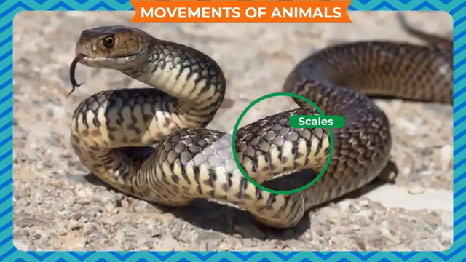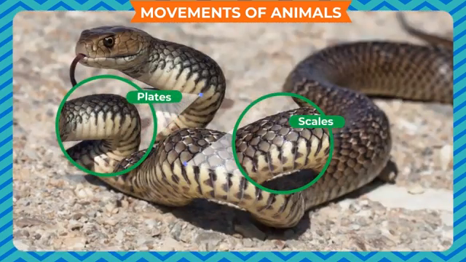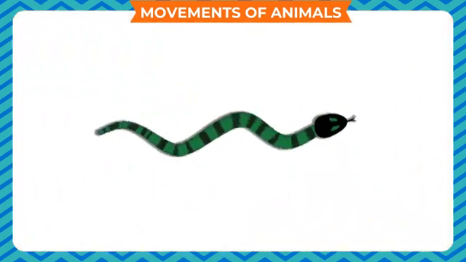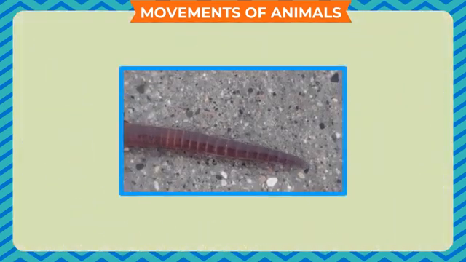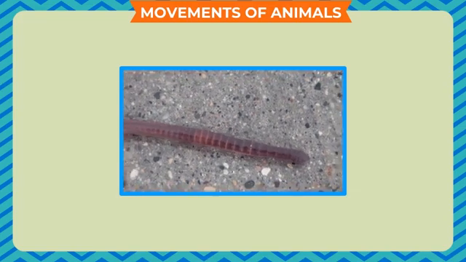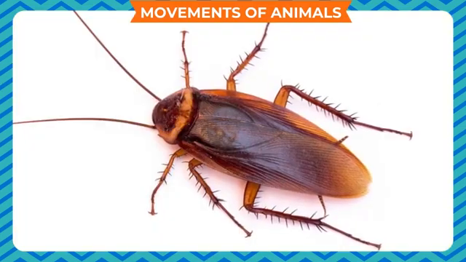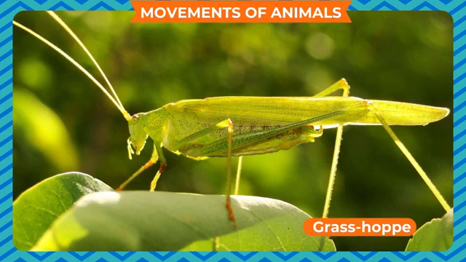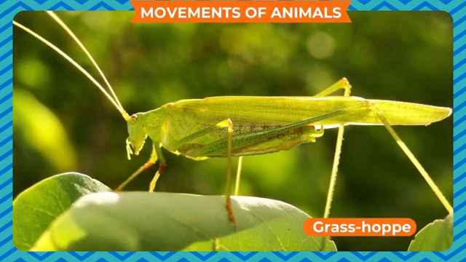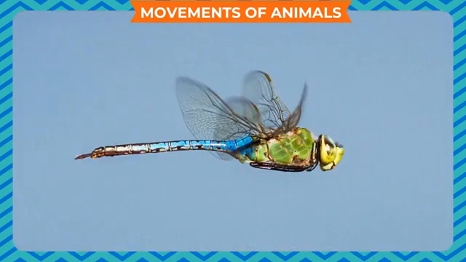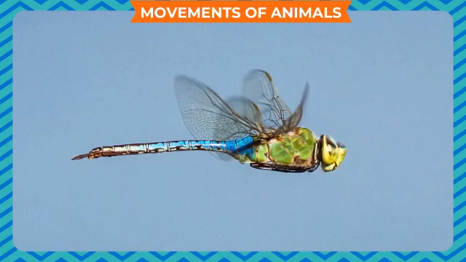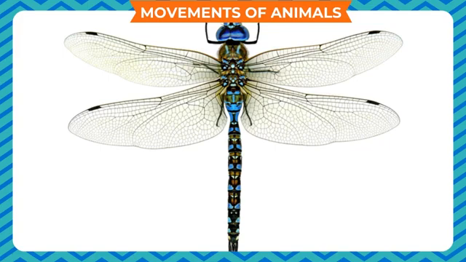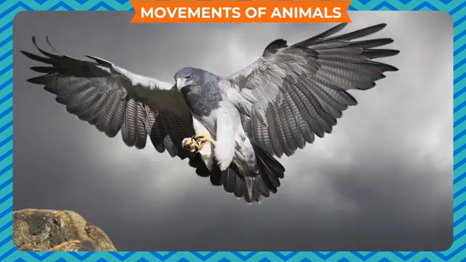A snake has scales or plates on the underside of its body that help it to move. Earthworms move by contracting and extending their bodies. Insects have 6 legs. Ants and cockroaches walk with their legs. Some insects, such as the grasshopper, hop with the help of their strong hind limbs. Some insects can even fly. Their wings are made up of tiny scales. They move their wings with the help of their chest muscles.